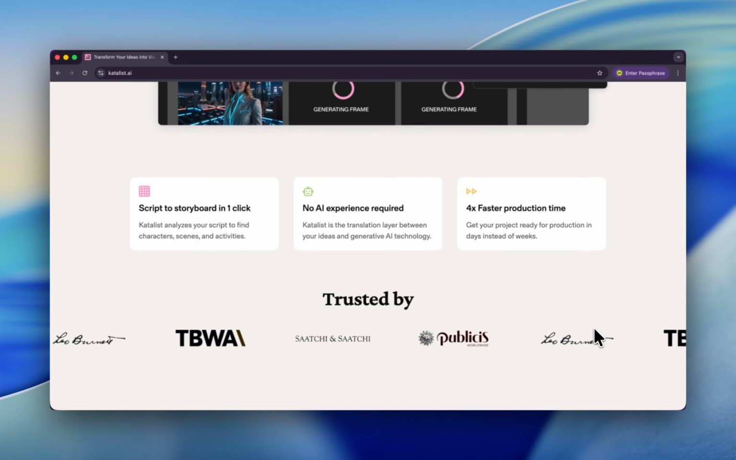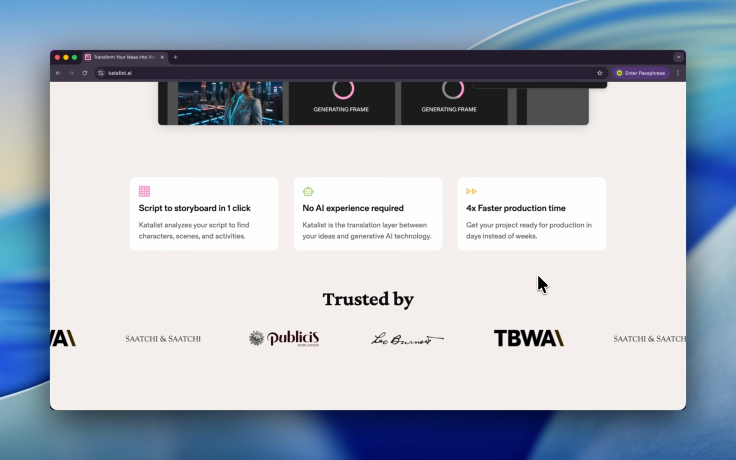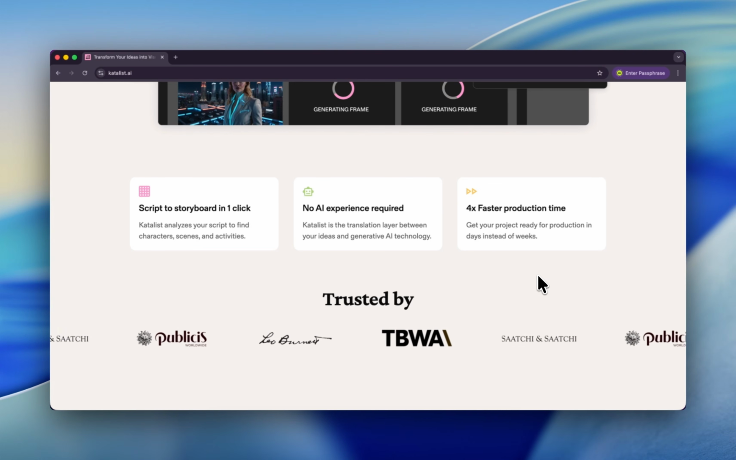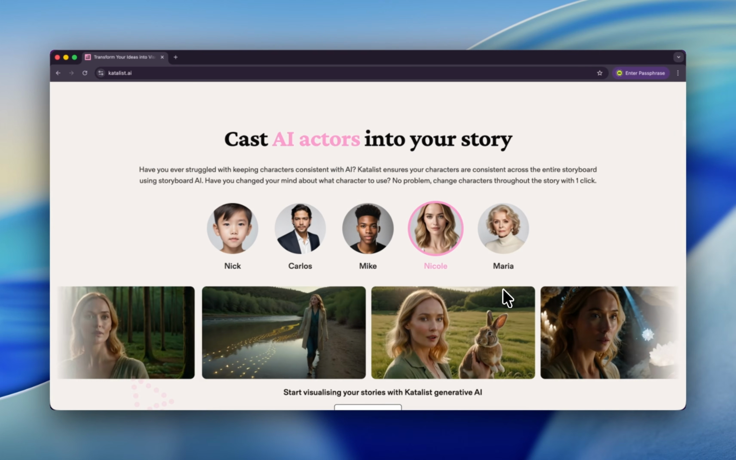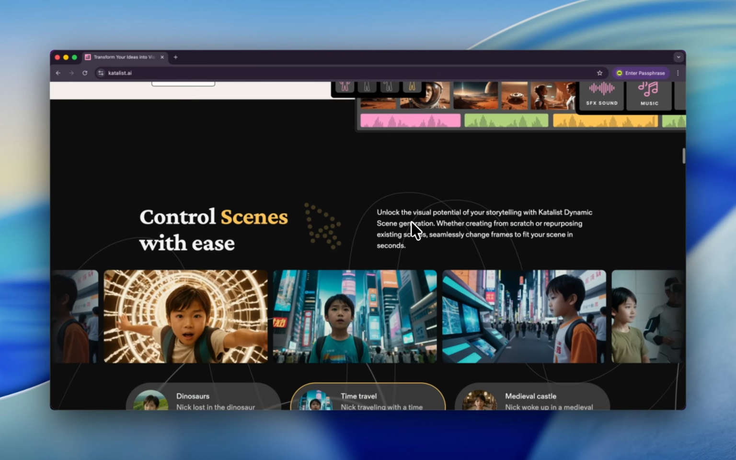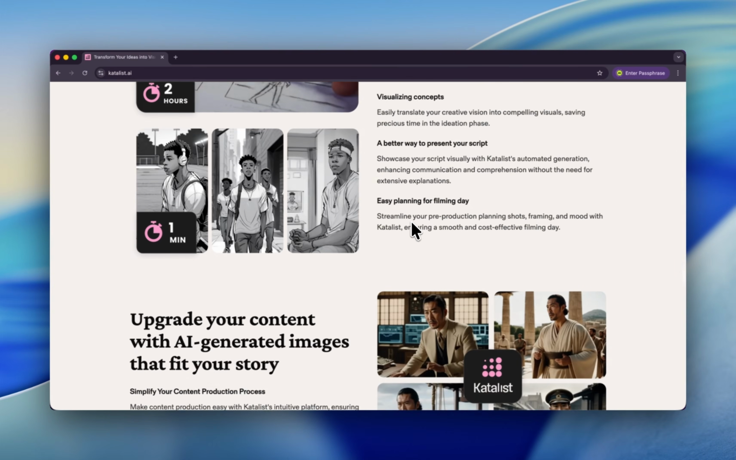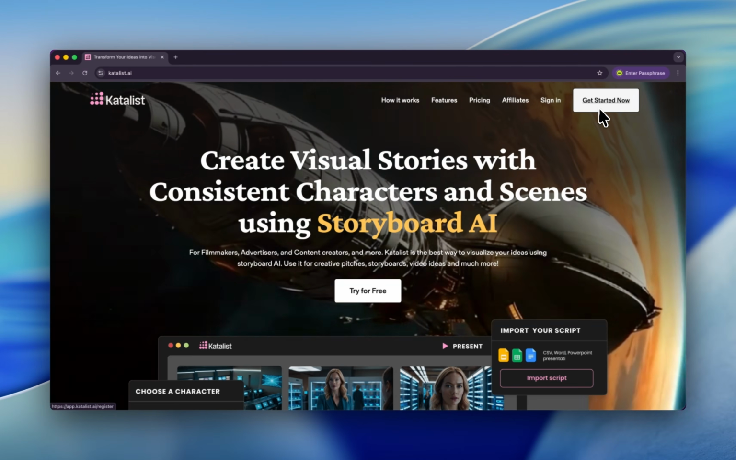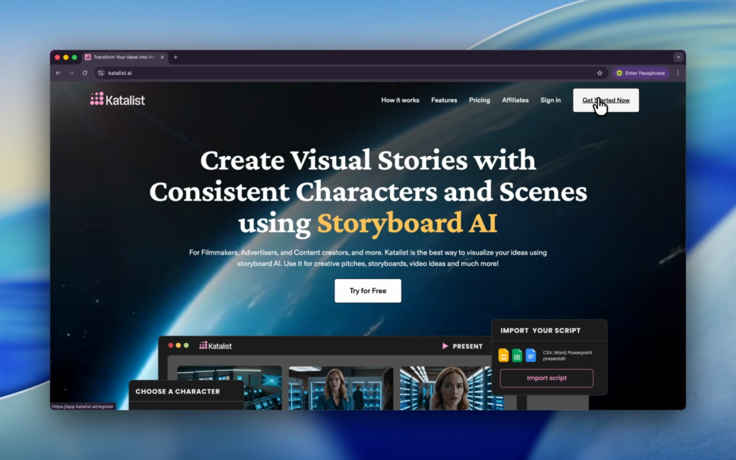In order to use this tool, you need to build up your script, and you don't need any AI experience. You don't even need to know anything about AI, and it's 4 times faster production time. It is trusted by many big companies, of course, and it's really professional. Oh, cool. That doesn't prove anything, so let's dive into the website directly, okay? Let's click here, Get Started Now. Let's see if Katalist is really dope.